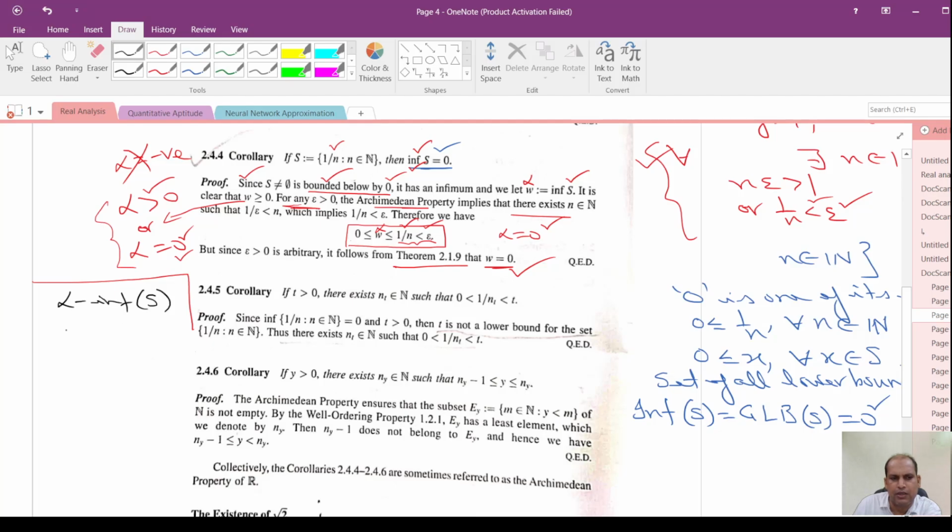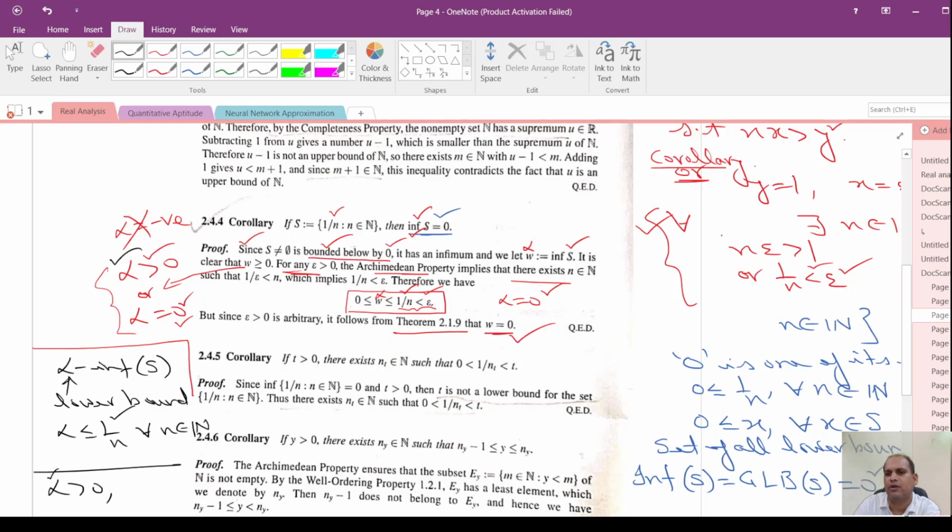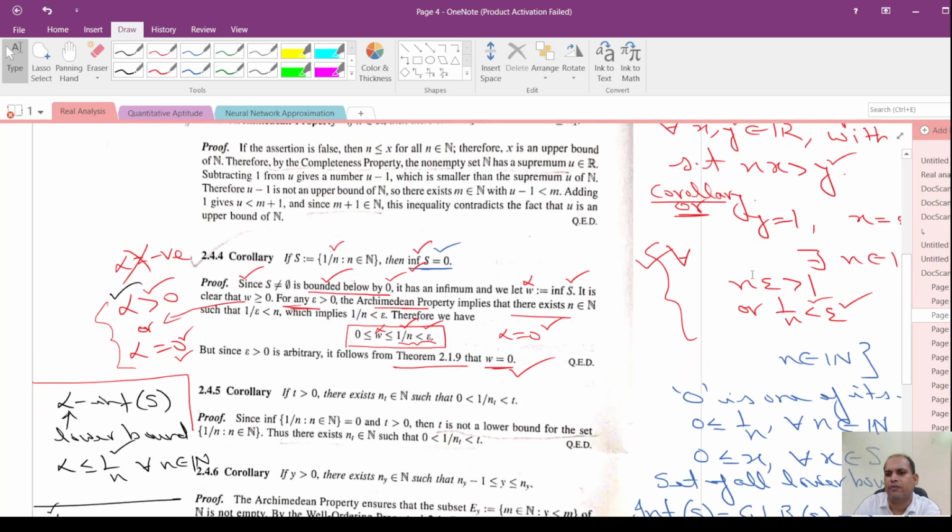This means alpha is also a lower bound. So, alpha has to be less than or equal to 1 by n for every n belonging to N. Alpha has to be less than or equal to 1 by n for every member of the set, and in case alpha is greater than 0, then from the Archimedean property of real numbers, for every epsilon positive there exists n.